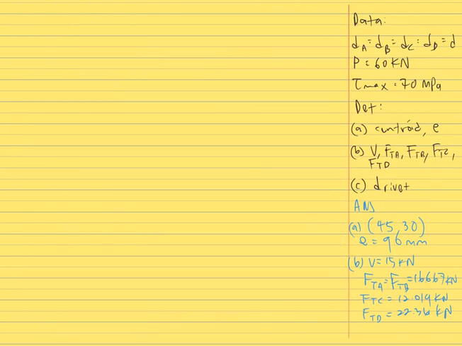Last, we can find the maximum diameter for the rivet. We use the formula for maximum shearing stress, which equals maximum force divided by area. So the maximum force Rmax, the maximum resultant force, is divided by the cross-sectional area of the rivet, which is pi d squared over 4.